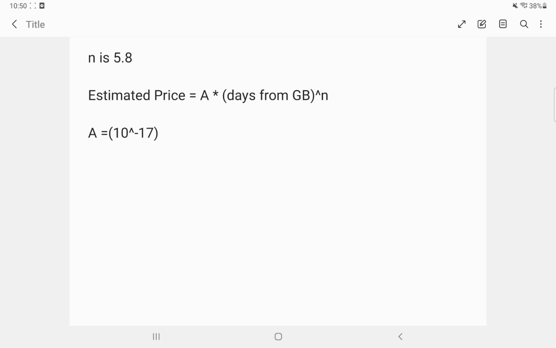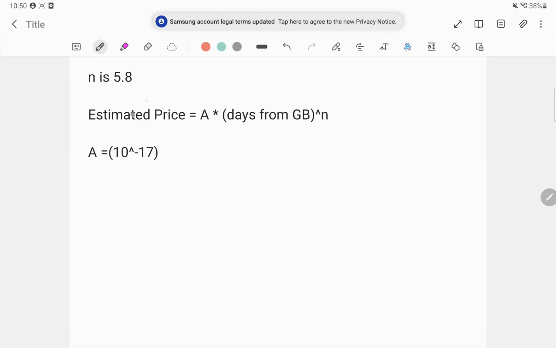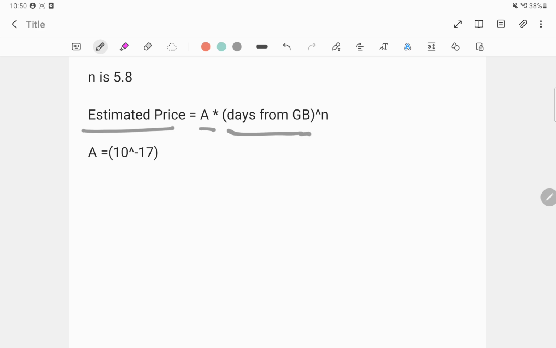It's calculated by using this formula over here. So you've got the estimated price, which is the price you're calculating. A is the constant that we use, so we're using 10 to the power of minus 17. And then days from the Genesis block, so that'll be however many days it is away from the Genesis block, which might be 5,400 currently. I'm not 100% sure how many days it is. And then N is 5.8, which is another constant. And that's how you calculate the estimated price on the day.